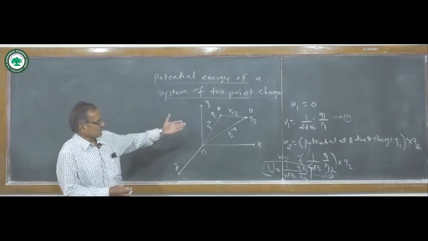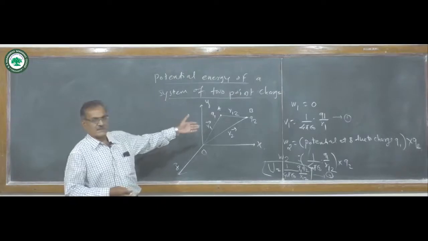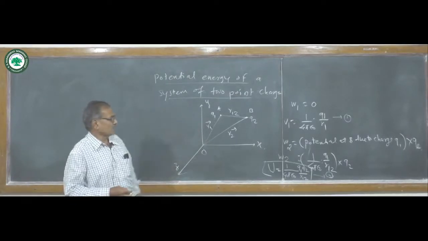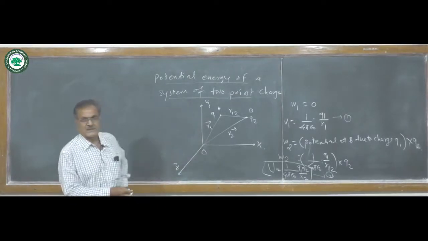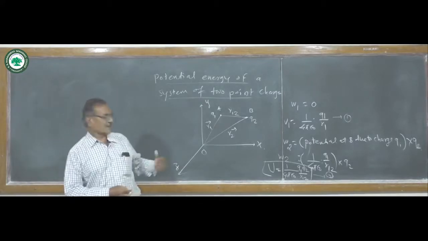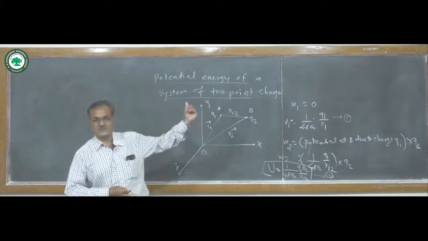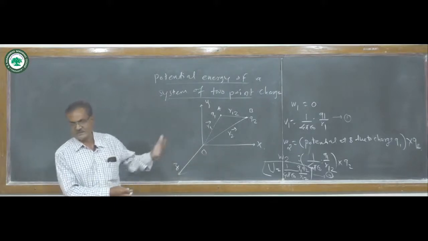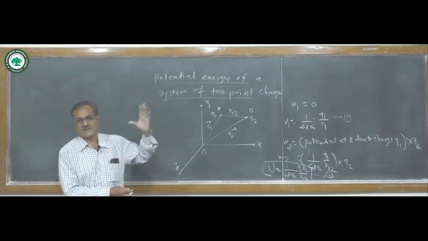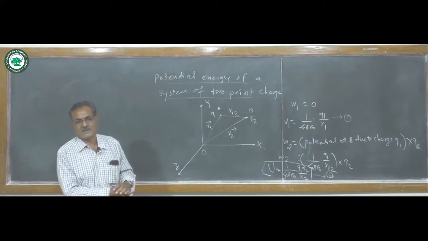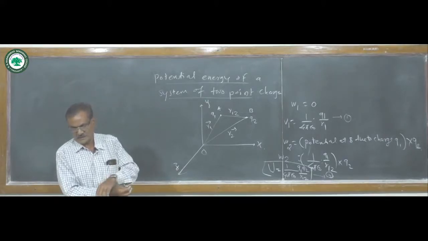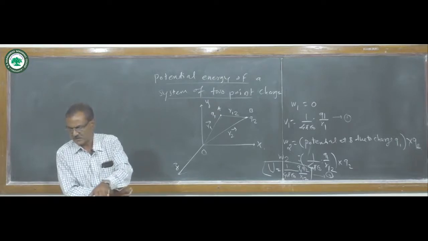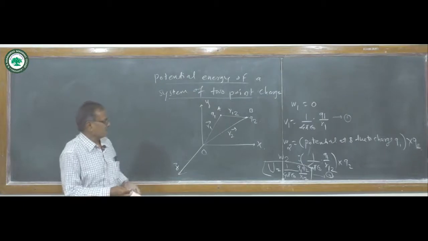Here we have shown the system is assembled due to two charges, that is charge Q1 and Q2. Suppose another charges Q3, Q4, Q5, Q6 and so on, the charges are brought from infinity to their respective locations. Then the total work done of the system, and the system consists of a number of charges.